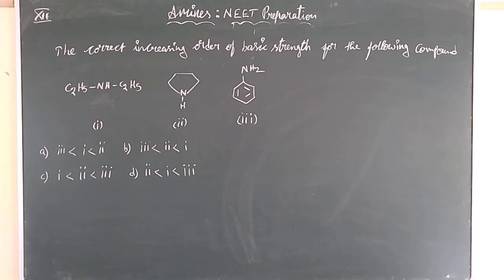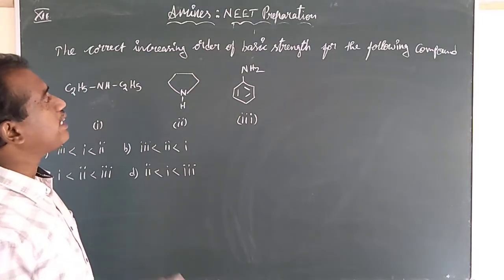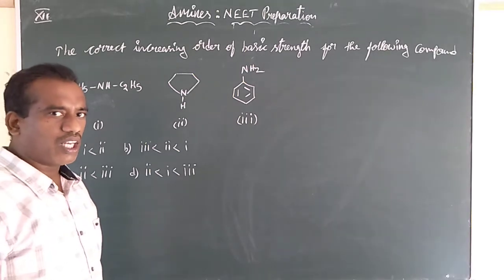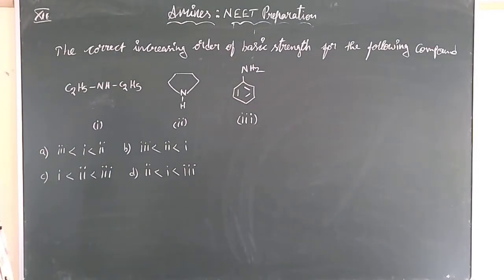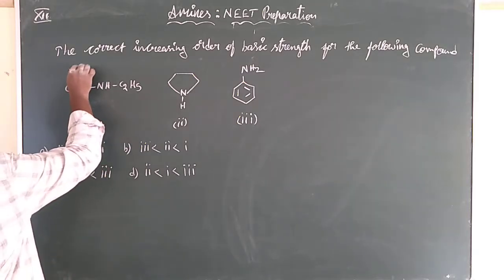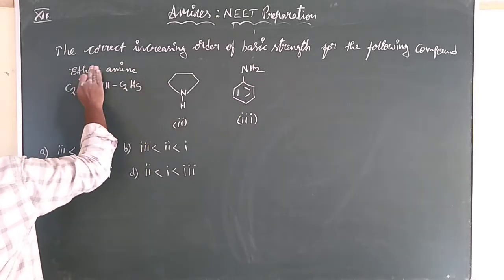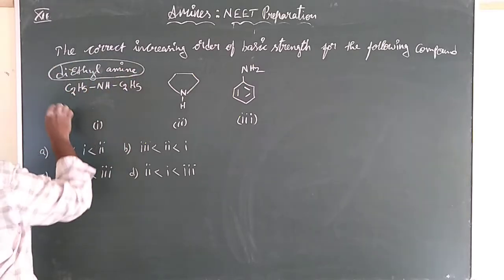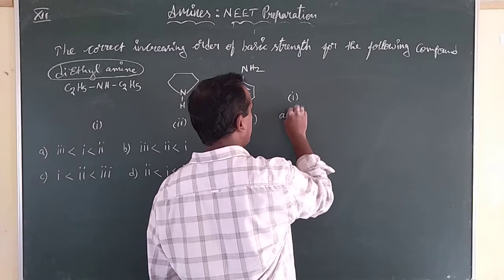See this question, children. The correct increasing order of basic strength for the following compounds is. The correct increasing order of basic strength means least basic will come first, more basic will go to the last in the given set of order. Only 3 are given, 1, 2 and 3. Once you see the first one, it is called ethanamine, or diethylamine we can say in the common term. It is an alkylamine.